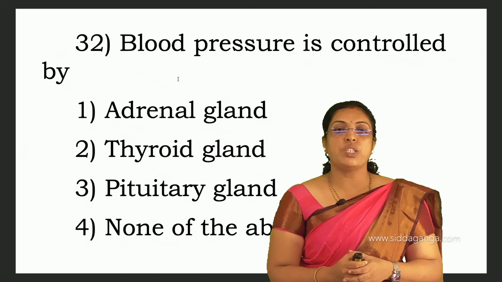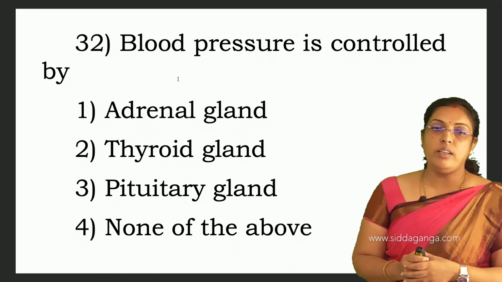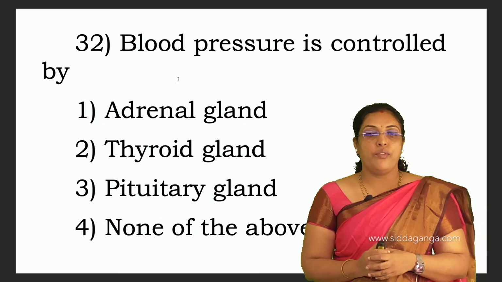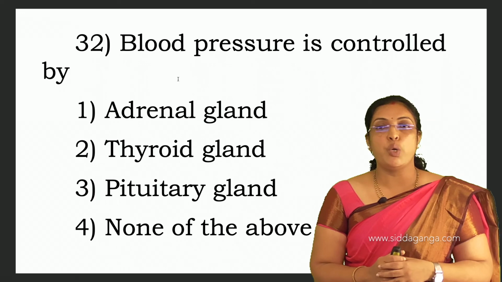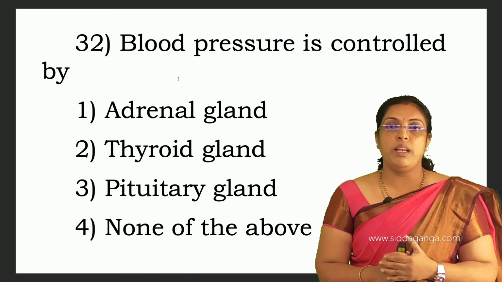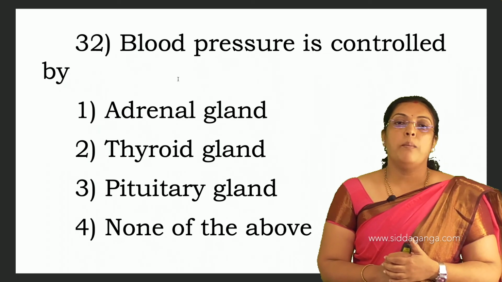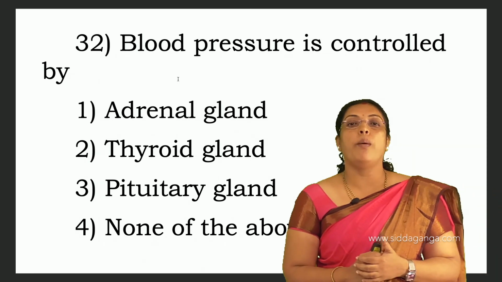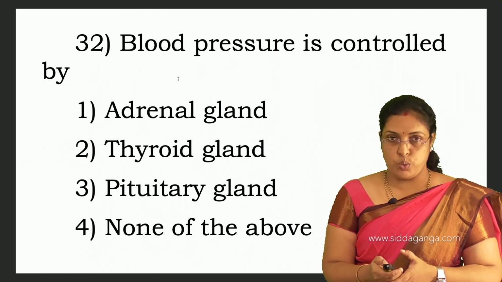Blood pressure is controlled by: adrenal gland, thyroid gland, pituitary gland, none of the above. The adrenal gland controls blood pressure, as aldosterone mainly helps in constriction of blood vessels also. So blood pressure is controlled by the adrenal gland. First is the answer for 32.